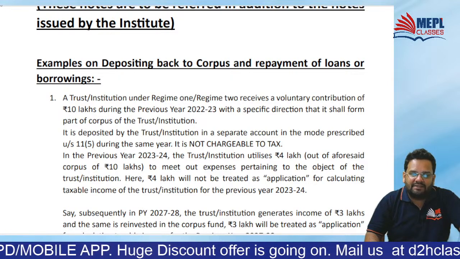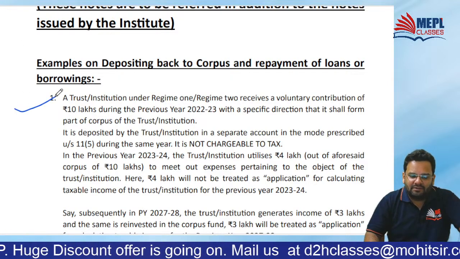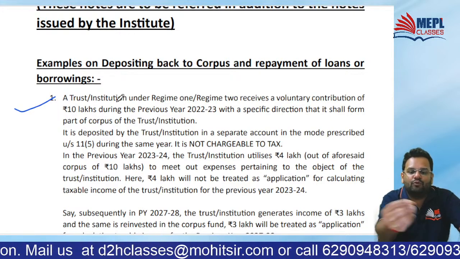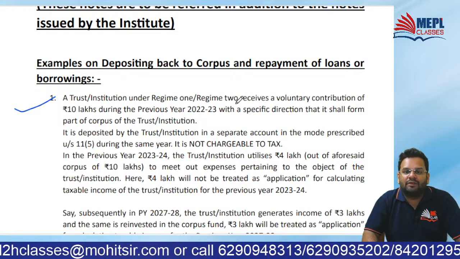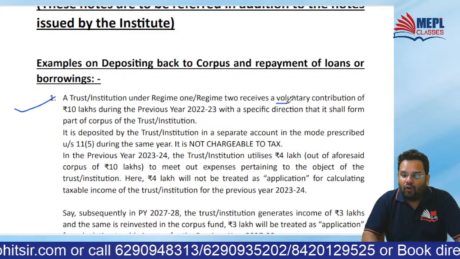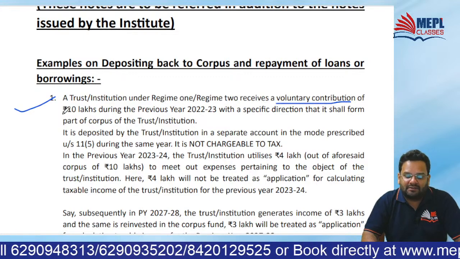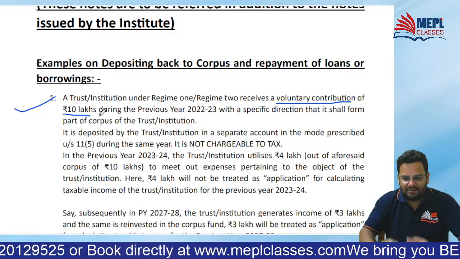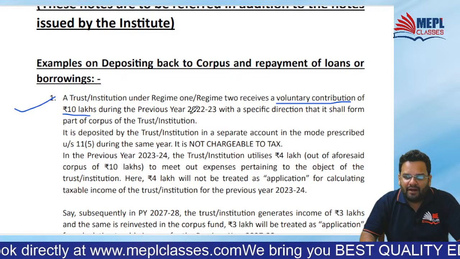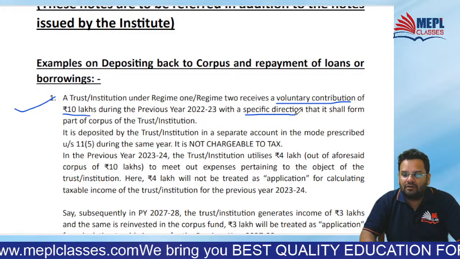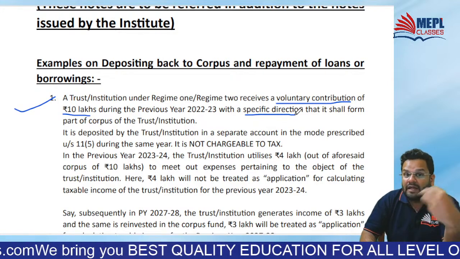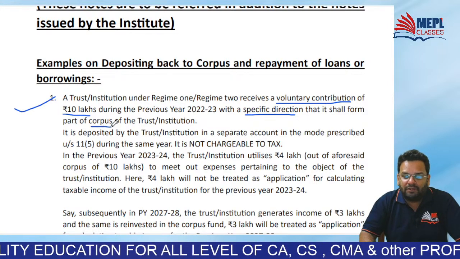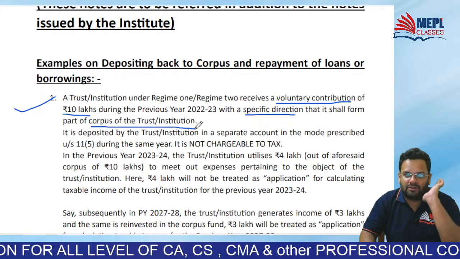So directly understand with an example. I will give you the relevance. A trust or institution, it can be under regime 1 or regime 2, receives a voluntary contribution of 10 lakhs. So the trust got a donation from someone of 10 lakhs in PY 22-23 with a specific direction. What direction? Direction means instruction that it shall form part of the corpus of the trust or institution.